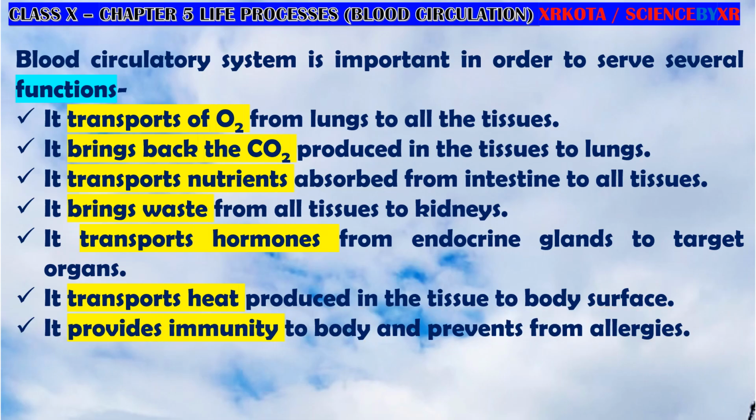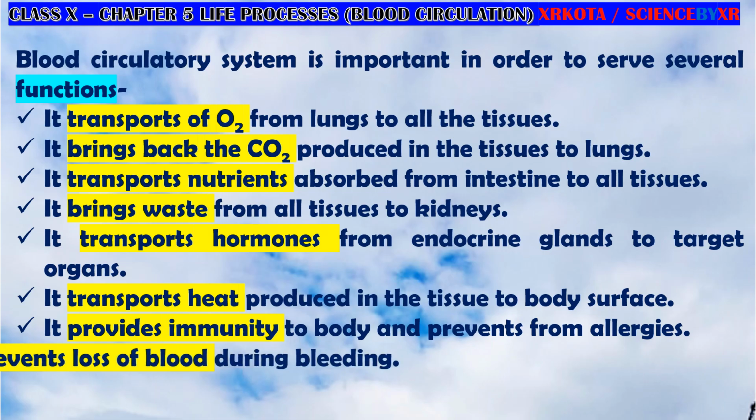Then it provides immunity. Blood has WBCs, and WBCs, we know, are the fighters of our body, which work against foreign bodies. Okay, so WBCs will help us to prevent various types of diseases, and they also protect us from allergies.